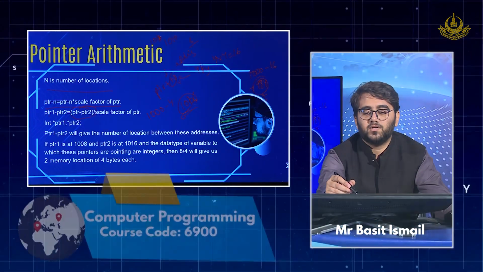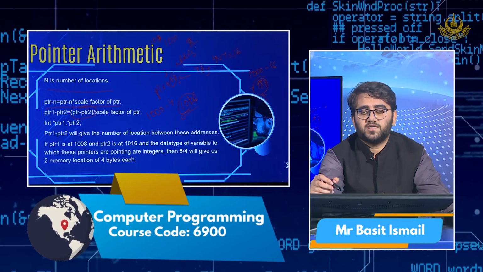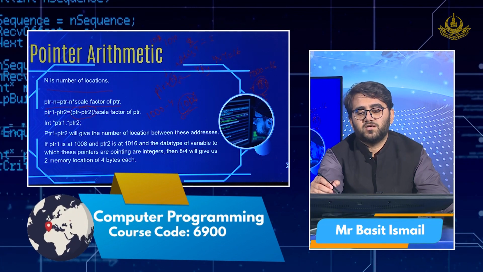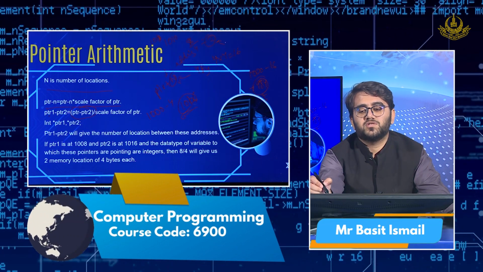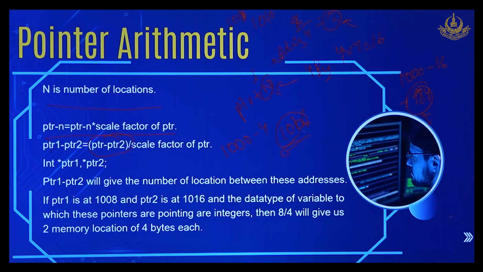So this is not a valid signature. Instead we would use 1018 and 1010. Divided by 4, we would move 2 memory locations. Okay. Suppose we had 2 pointers, PTR1 and PTR2. PTR1 minus PTR2 will give us the number of memory locations between these addresses.